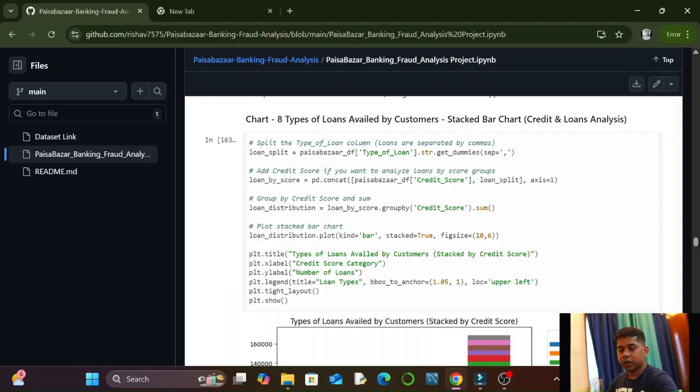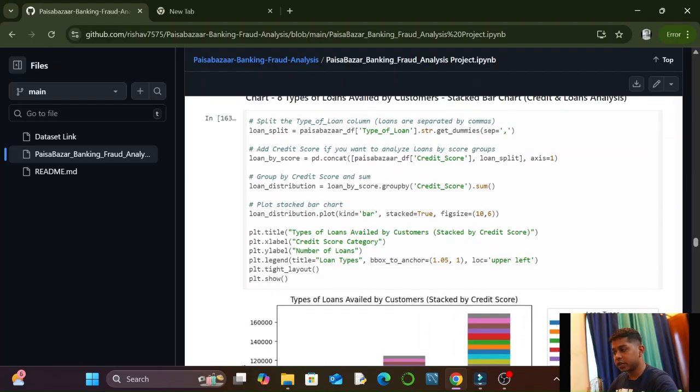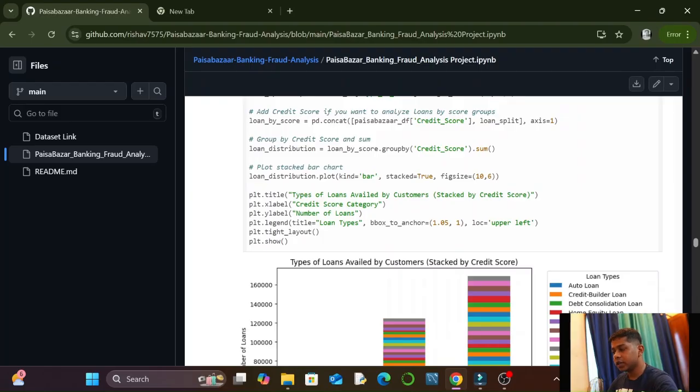The eighth chart in our project was in the third category, credit and loan analysis. The first chart in this category was types of loans availed by customers, and it is a stacked bar chart. First I split all the types of loans, then divided them by credit score categories, and then made the stacked bar chart.